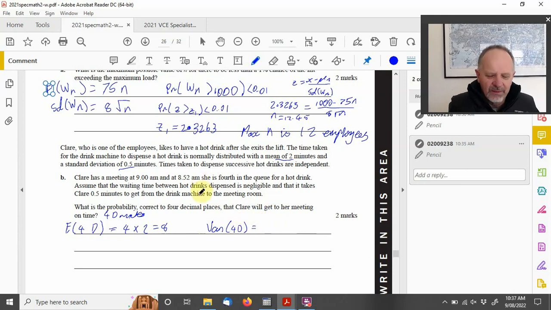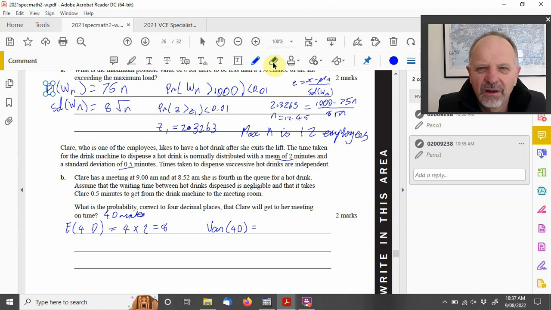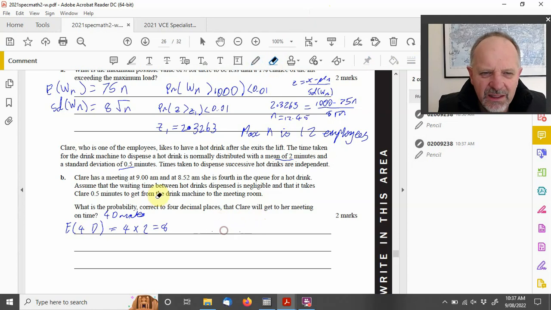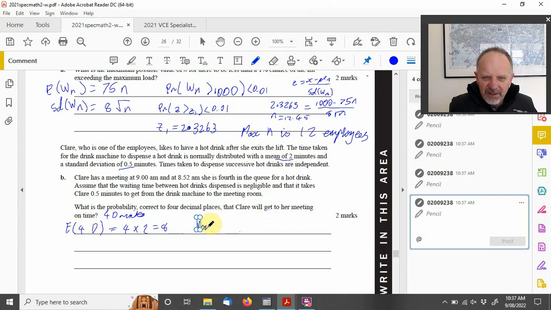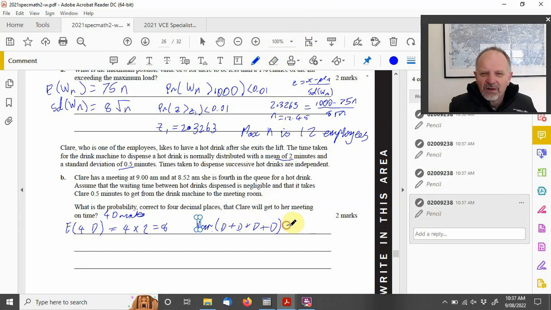actually I've set it out not in the correct manner, because they're independent. I'm sorry about that. For the expectation value it doesn't matter, but it does matter for the variance, because we've got drink plus drink plus drink plus drink, which is 4 lots of the variance of 1 drink.